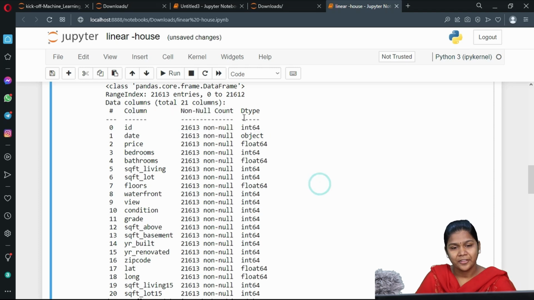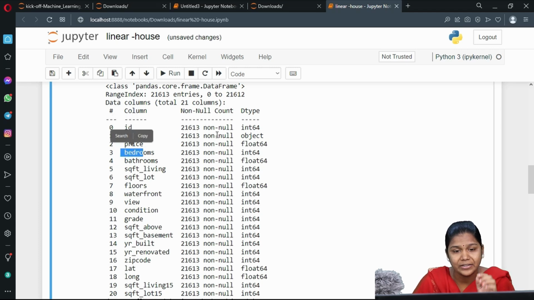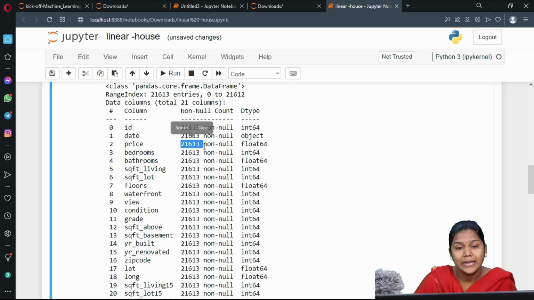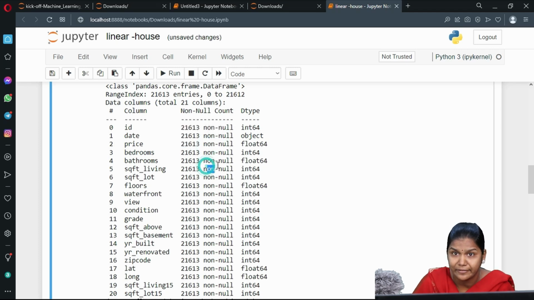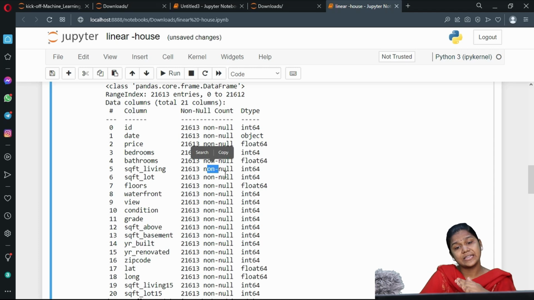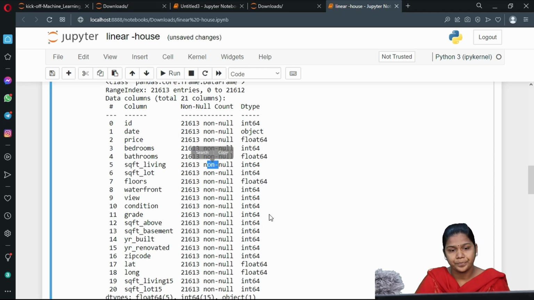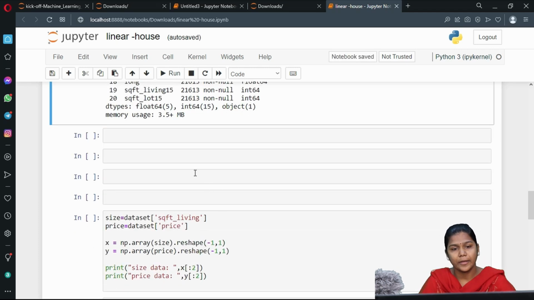Very nice. Fine. So for each and every attribute, every column, it will describe the total count, whether that particular attribute consists of null values or not, and which type of data is present in that particular column.